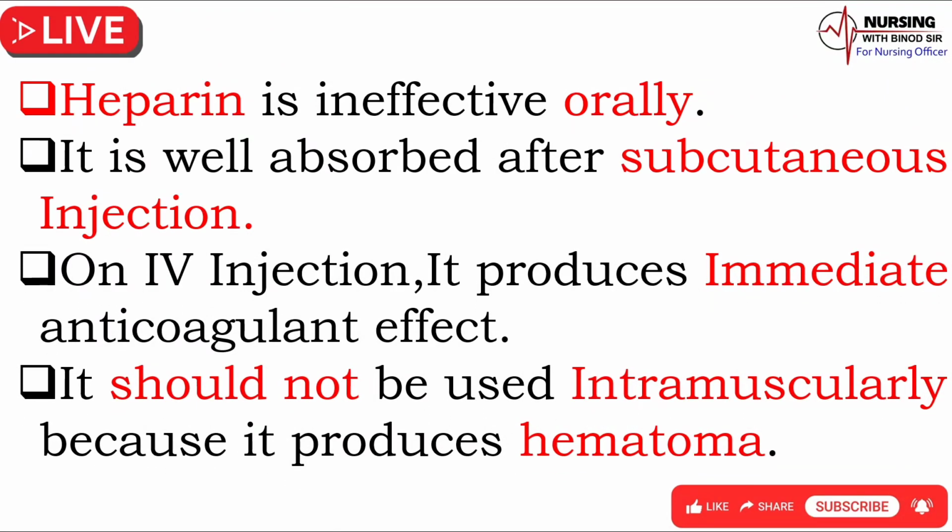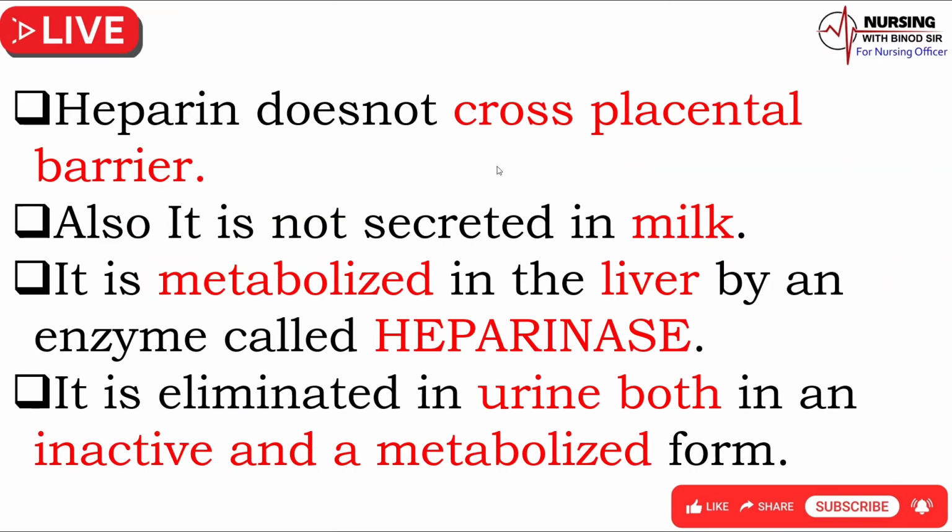On IV injection, it produces immediate anticoagulant effect. It should not be used intramuscularly because it produces hematoma. Heparin does not cross placental barrier. Also, it is not secreted in milk. It is metabolized in the liver by an enzyme called heparinase. It is eliminated in urine both in an inactive and a metabolized form.